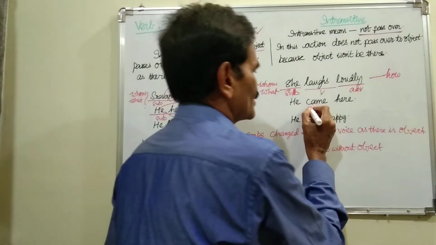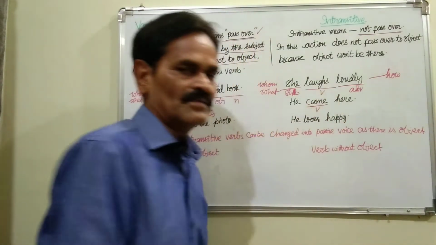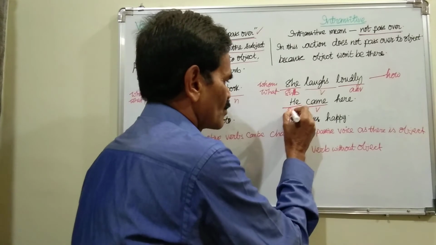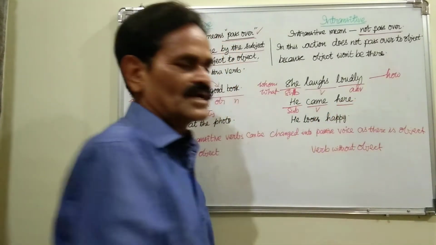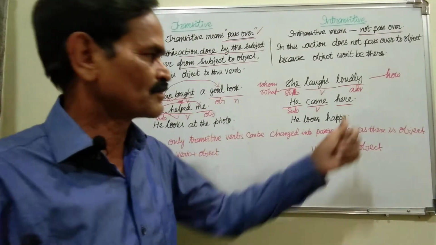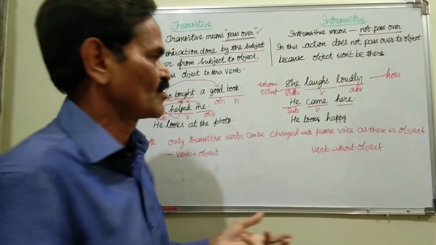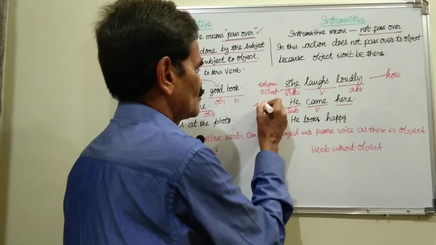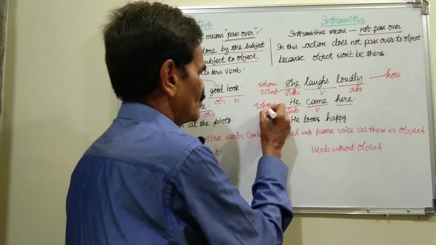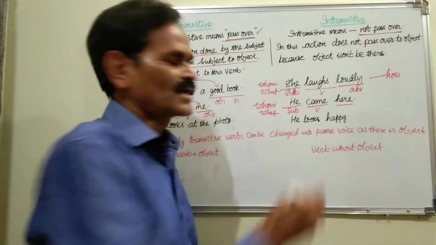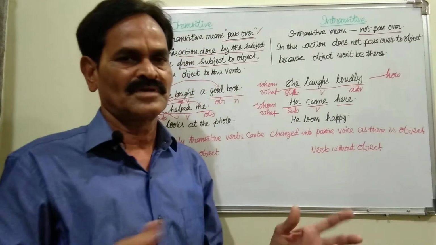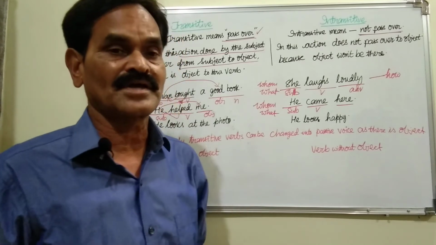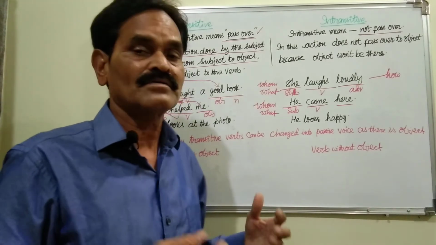Now, he came here. Again the action is came. He is a pronoun that comes before the verb, so it is the subject. Here, whether it is an object or not, it must be a noun or pronoun. How can we know? Again you put a question with whom or what. Whom he came? No, it is not a person. What he came? It is not a thing. Where he came?